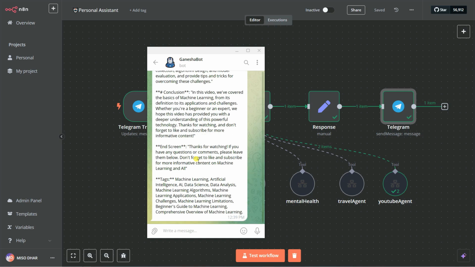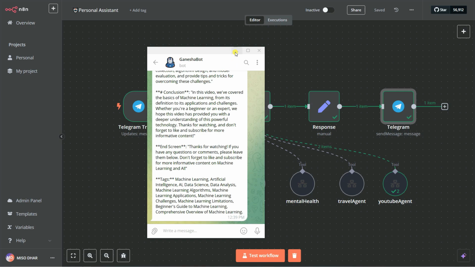Okay, you can also create a research agent using this as well. If you are working as a researcher, or if you are interested in writing papers or publishing papers in a journal or anything else, you can also create this one.